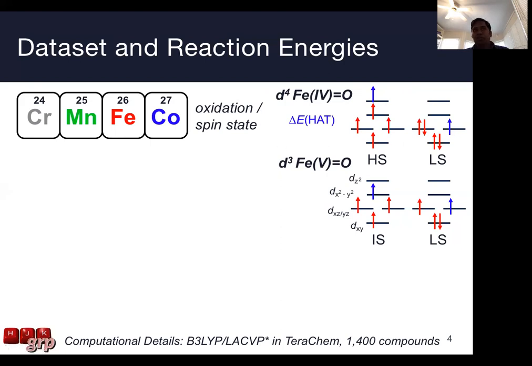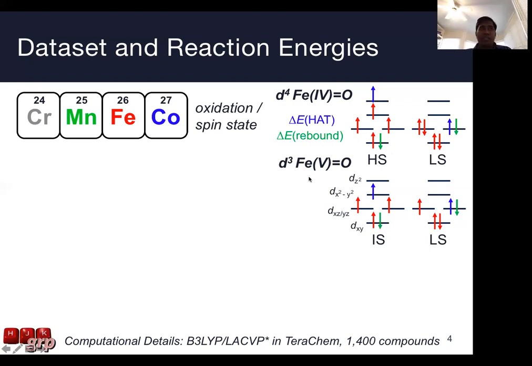And this isn't only true for hydrogen atom transfer energy. The rebound step that I previously showed also carries an electron in the methyl radical, and where that electron ends up will also be dependent on the spin state. And based on these differing positions in which these electrons can end up, we may see different behavior, and that is what we set out to probe.